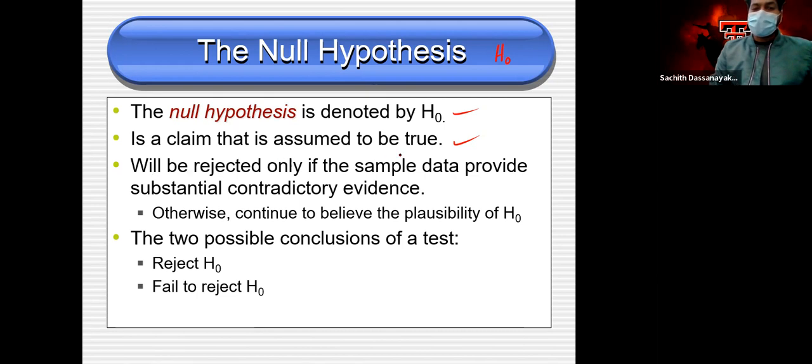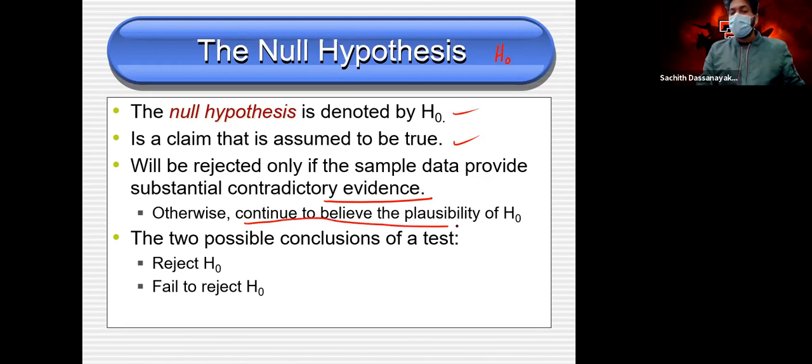According to the evidence, we can reject our null hypothesis or do not reject our null hypothesis. According to the results, we can say we reject the null hypothesis or do not reject the null hypothesis. Do not reject means continue to believe the plausibility of H naught.